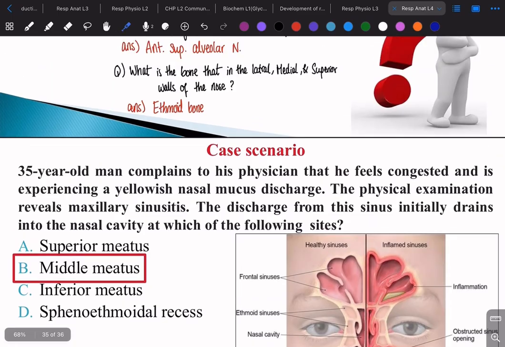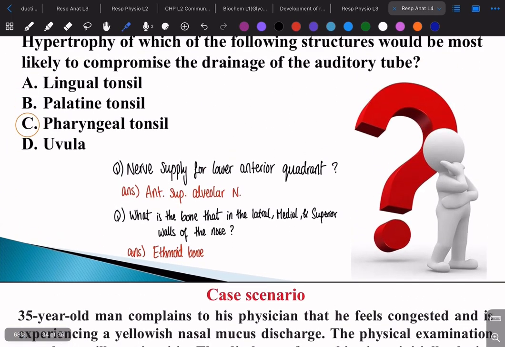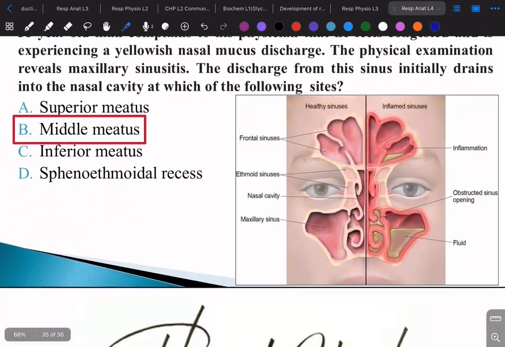One important point, or question, the doctor said, these are 2 questions the doctor said other than the ones on top: which of the bones plays a part in the lateral, medial and superior walls of the nose? It's the ethmoid bone. For the ethmoid bone, as the doctor said, it's known as the table bone because it plays a role in all of the walls, the lateral, the medial and the superior walls of the nasal cavity. Okay, so by that we've concluded our lecture.